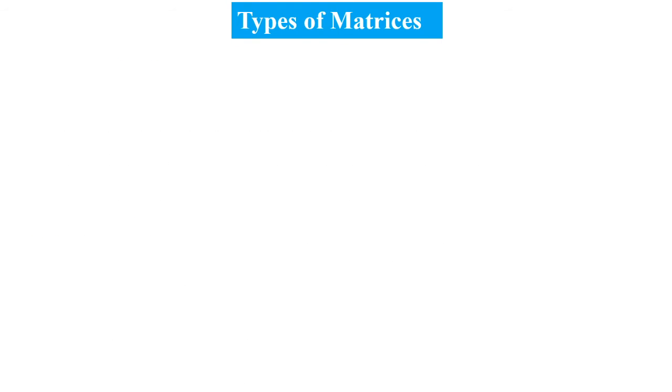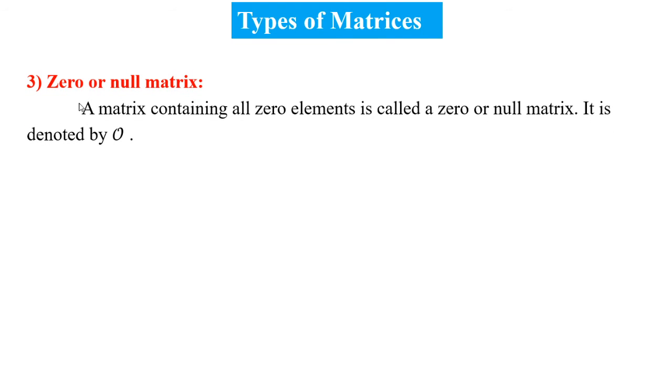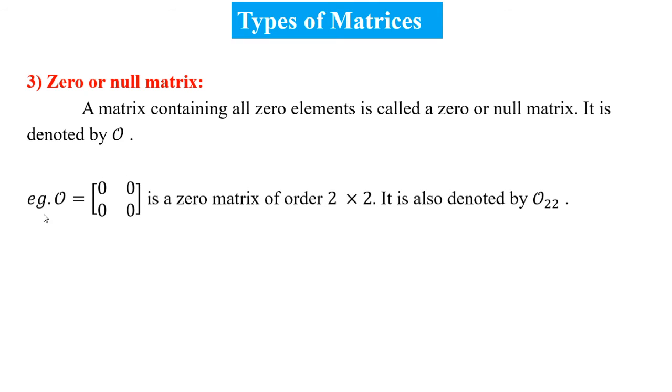Okay, let us see type number 3, zero or null matrix. A matrix containing all 0 elements is a zero or null matrix, denoted by 0. For example, in this matrix, there are 4 elements and all elements are 0. The order of the matrix is 2 by 2, but all elements are 0, so this is known as a zero matrix